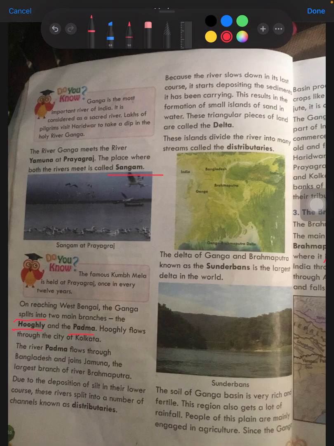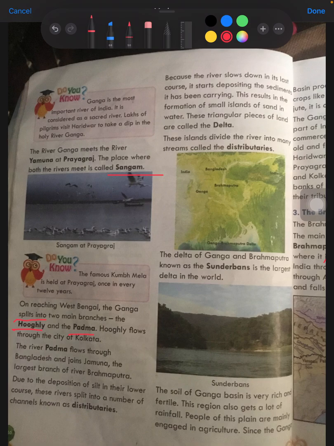The Brahmaputra originates in China, where it is called Tsangpo. It enters India and then it is named Brahmaputra. So the Padma flows through Bangladesh and joins Jamuna, the largest branch of river Brahmaputra.